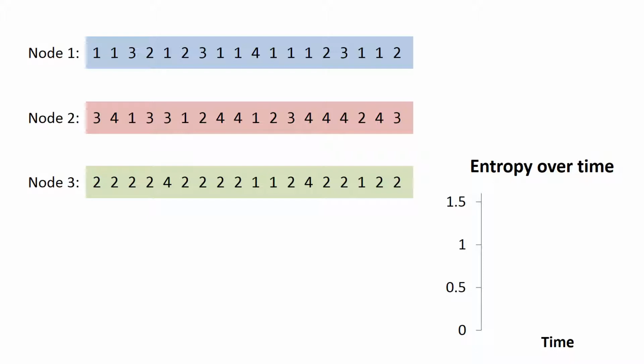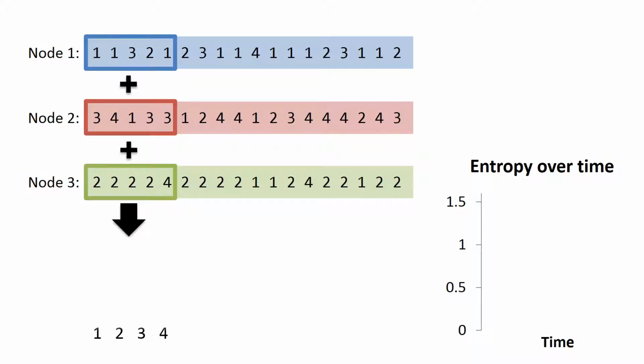Each node continuously receives new local data. Given a window of recent data in each node, we want to maintain an accurate estimate of the entropy in the combined windows over time.